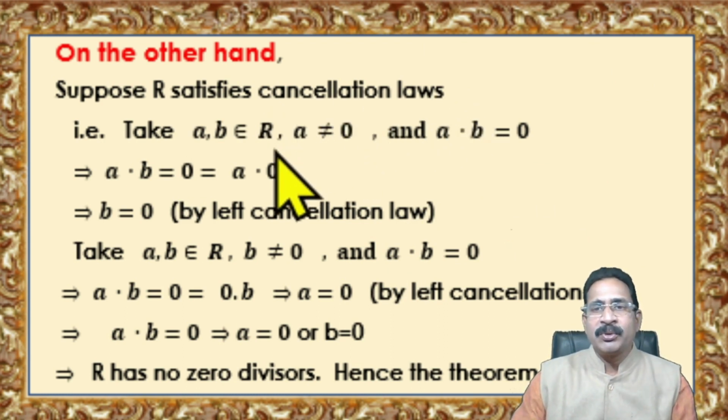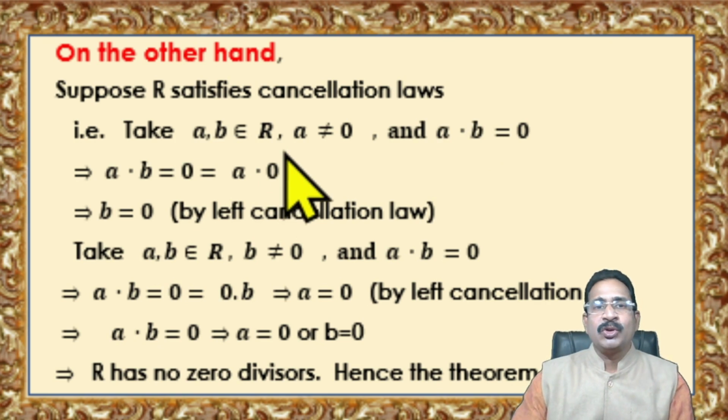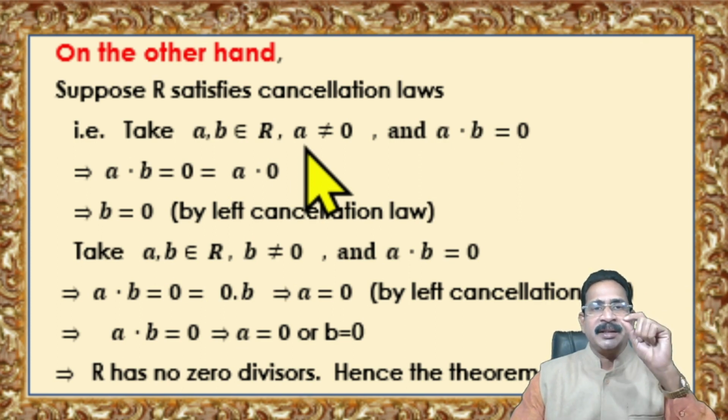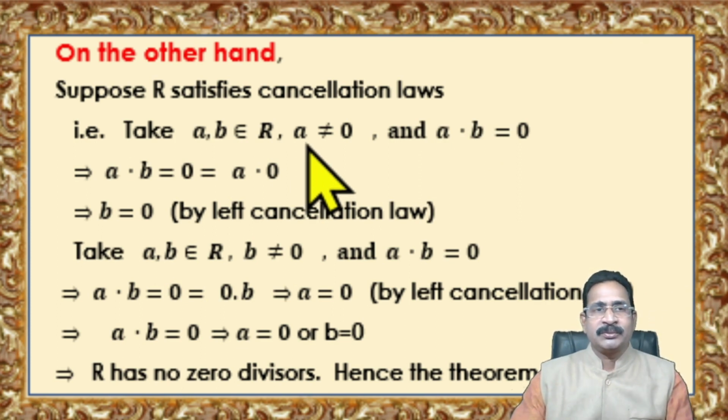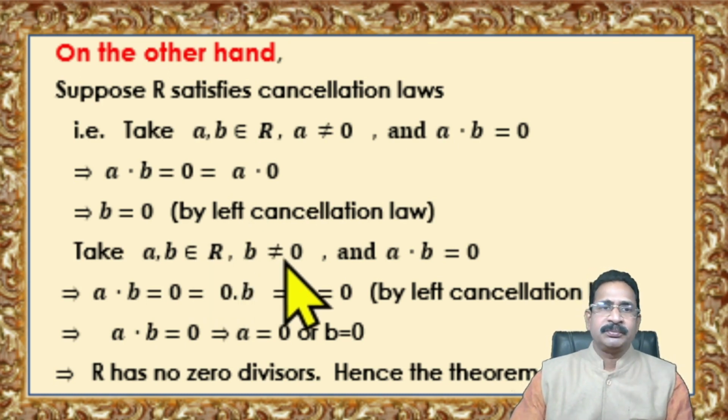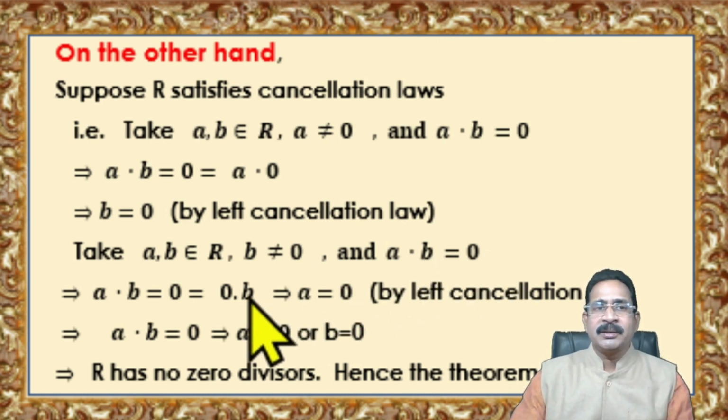So what we have to prove is that R has no zero divisors. What we require to prove is that A·B is equal to 0 implies either A is 0 or B is 0. So assume that A·B is equal to 0 and B not equal to 0. And 0 can be written as 0 times B. By left cancellation law, A is equal to 0.